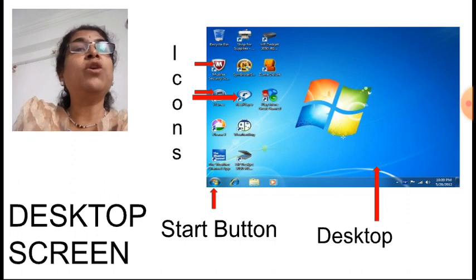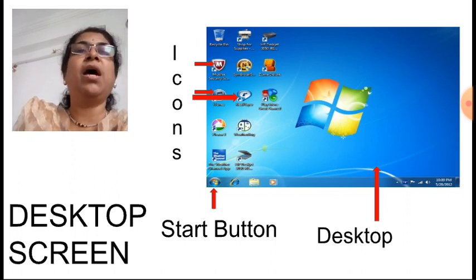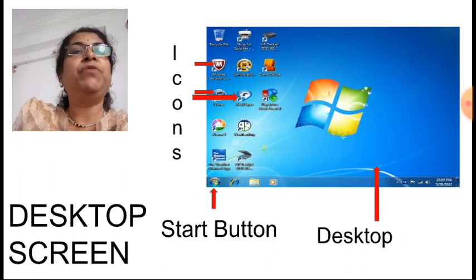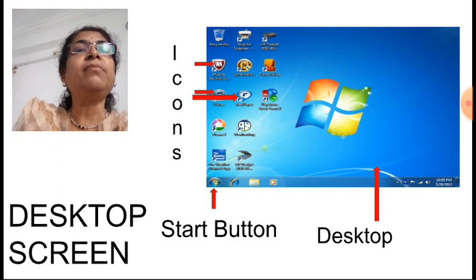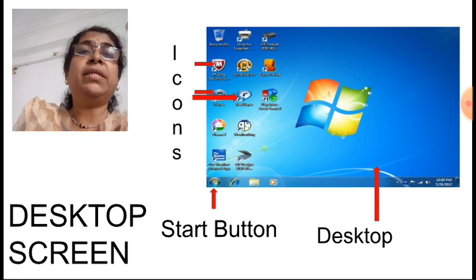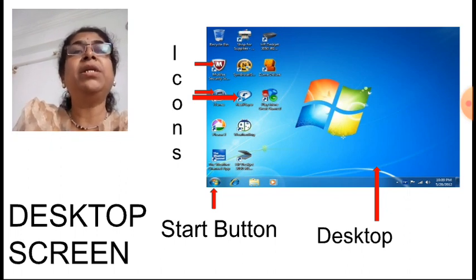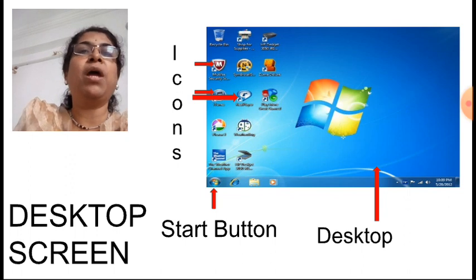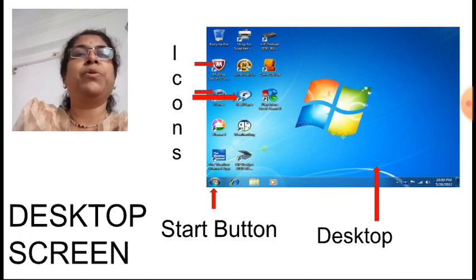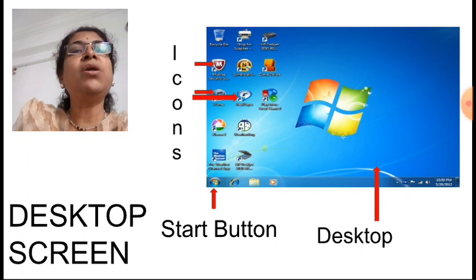Now this is the desktop screen, the first screen you get after starting the computer. If you see the desktop screen, there are small pictures. Those pictures are called icons. It is a graphical representation of an application or program stored on the computer. Correct? And it is listed on the front screen.